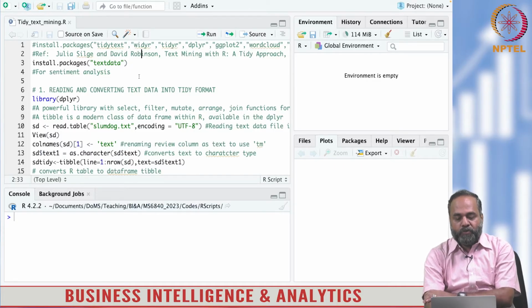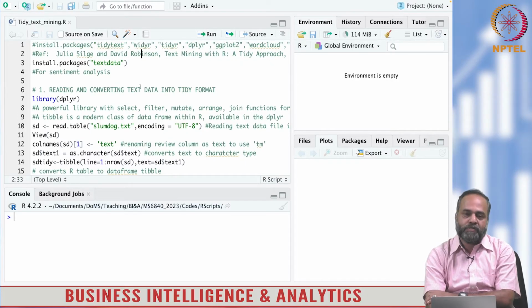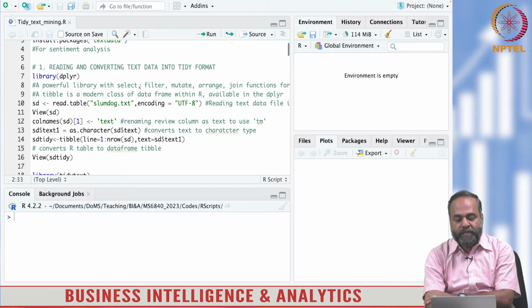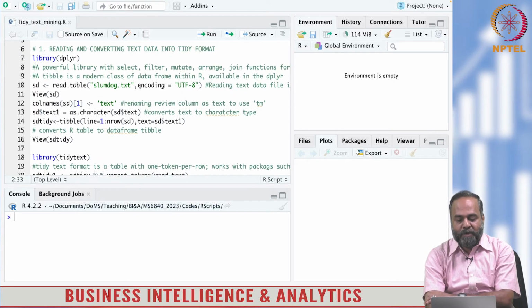I will be using RStudio, which is a platform that runs R, and I have updated R and installed these packages. The procedure is given right here. If you haven't installed them, you should first install these packages, and subsequently invoke the libraries when you run the functions from them.